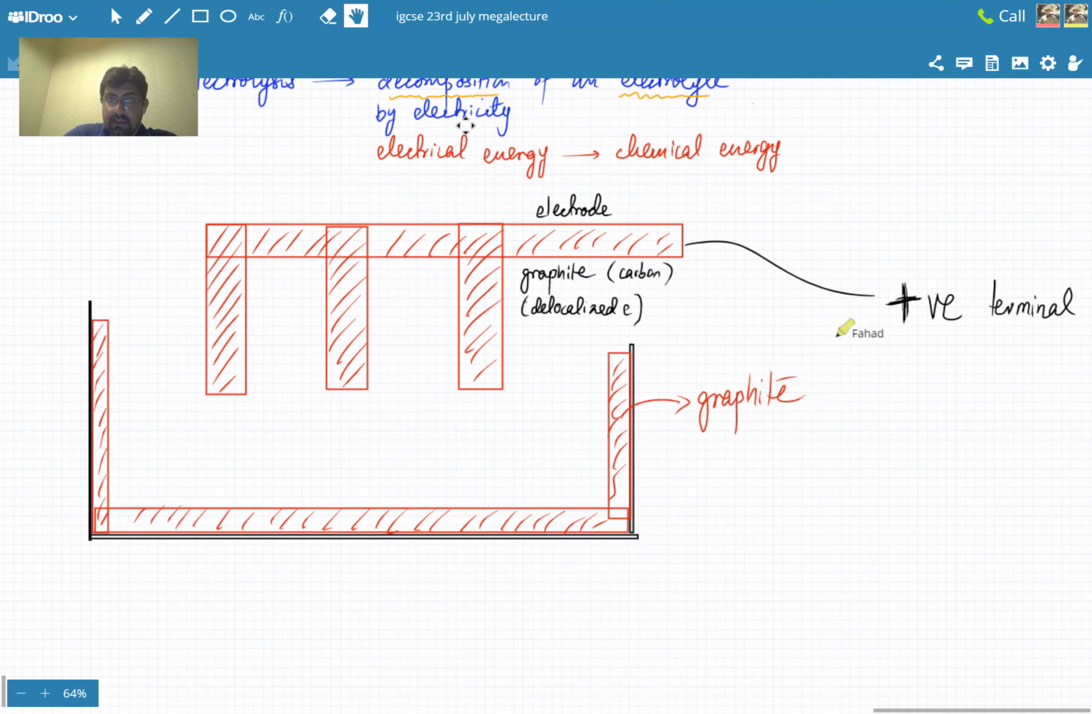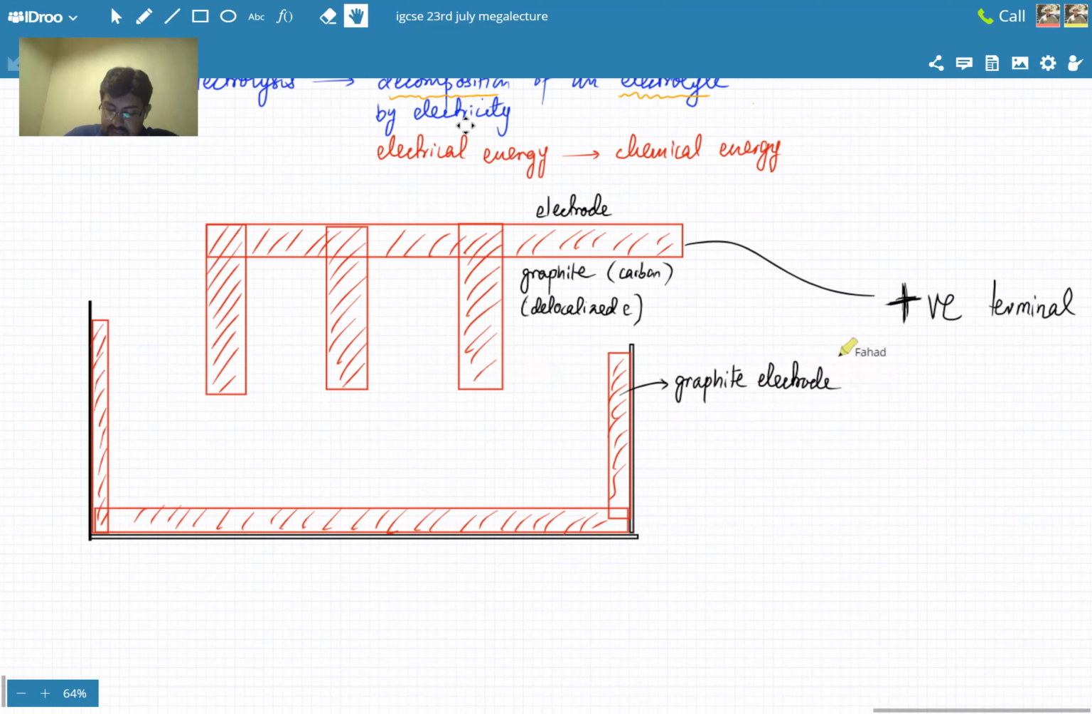And this is another graphite electrode. Okay, so this part can conduct electricity. It has free moving electrons. The electrons can move around. So this over here is your graphite electrode.